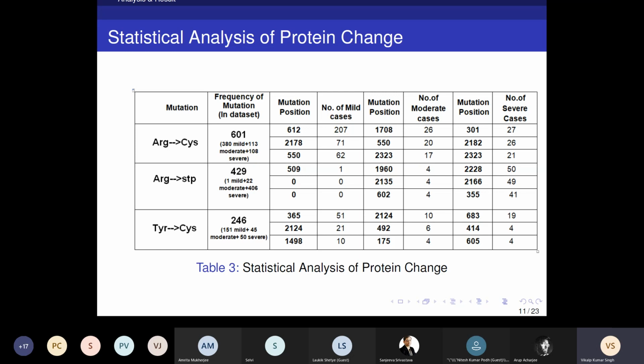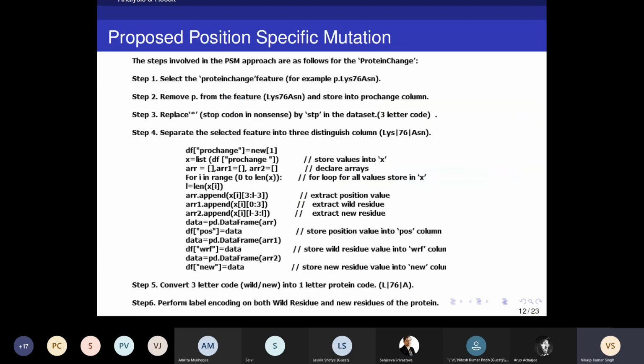On the basis of this statistical analysis, we proposed a PSM approach, a position specific mutation encoding approach. What is this? In this approach, we first select the protein change feature, for example p.Cys SAM 76 SCN. First we remove the p. from this column. Then we replace the star, which represents a stop codon, with STP to make it a three-letter code, because the dataset contains all proteins in three-letter codes.